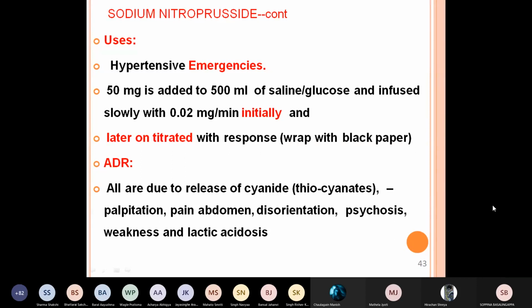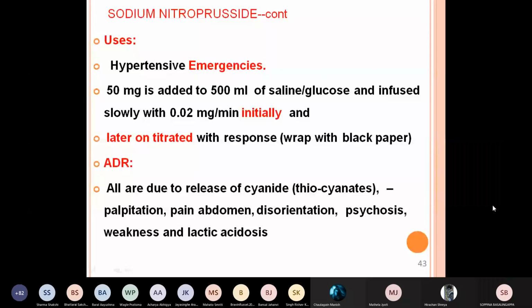What are the uses to start with? This is used in hypertensive emergencies because, as we have seen in the beginning, this is a rapidly acting, consistently acting vasodilator. So that rapid reduction, where do you require it? In hypertensive urgencies and emergencies. So this is a drug of choice in hypertensive emergencies.